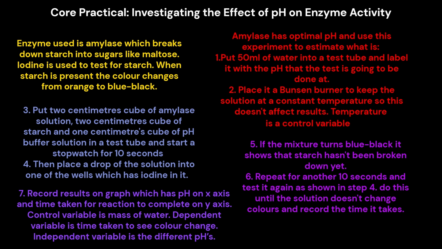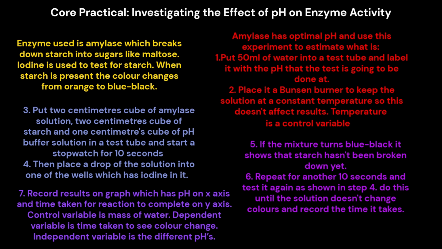1. Put 50 milliliters of water into a test tube and label it with the pH that the test is going to be done at. 2. Place it over a Bunsen burner to keep the solution at a constant temperature so this doesn't affect results. Temperature is a control variable.